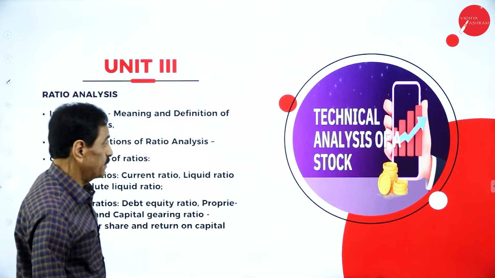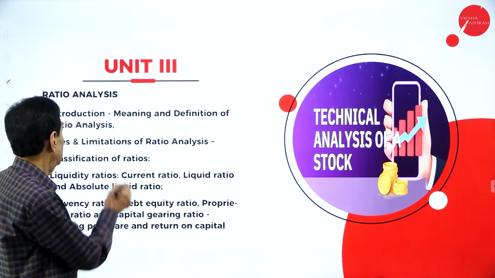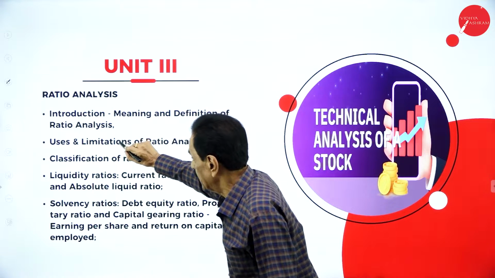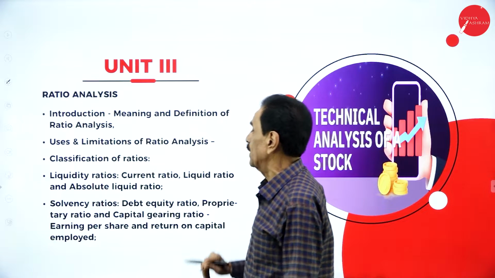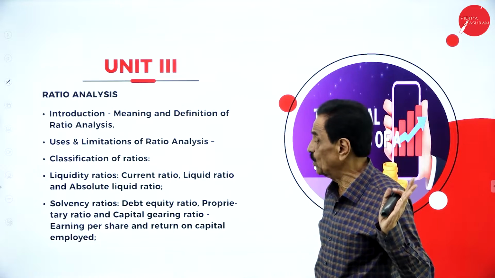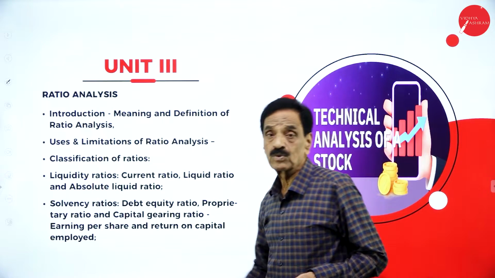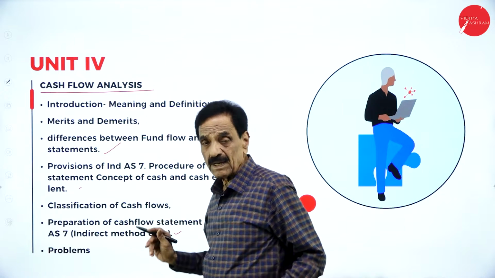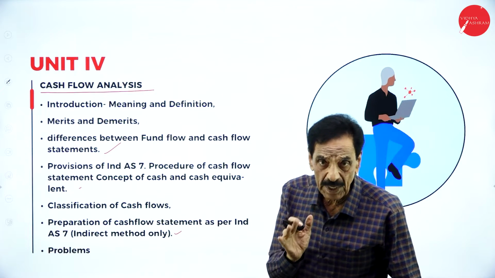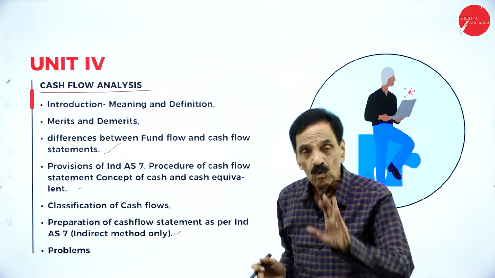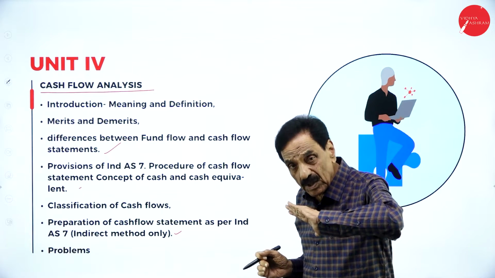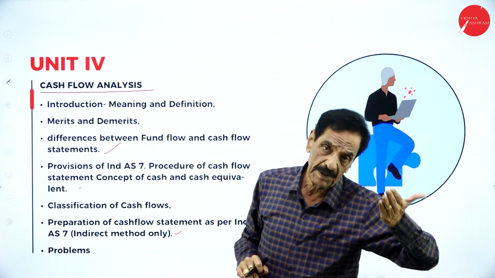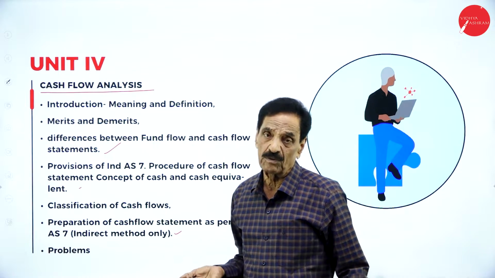Then unit 3: introduction, meaning, definition of ratio analysis, use and limitations of ratio analysis, classification of ratios. All the ratios we are going to deal with in detail. Fourth one, cash flow analysis. Here we are going to study the cash flow statement, only the indirect method. What do you mean by cash flow? How has cash flow been bifurcated from fund flow? The difference between cash flow and fund flow is going to be explained.